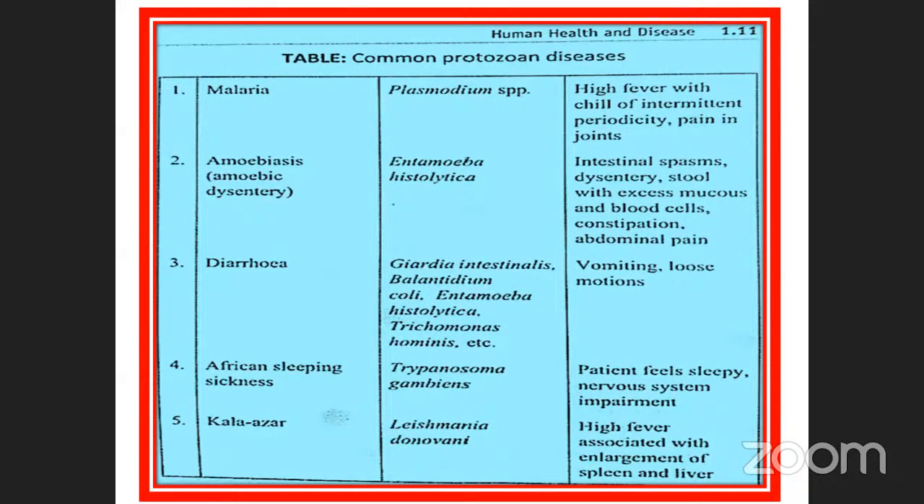Trichomonas hominis, etc. African sleeping sickness. See here, Trypanosoma gambiense. Note it down. This is very, very important. So many times they have asked the question. African sleeping sickness is caused by one of the protozoans called Trypanosoma gambiense. Patients feel sleepy, with nervous system impairment.